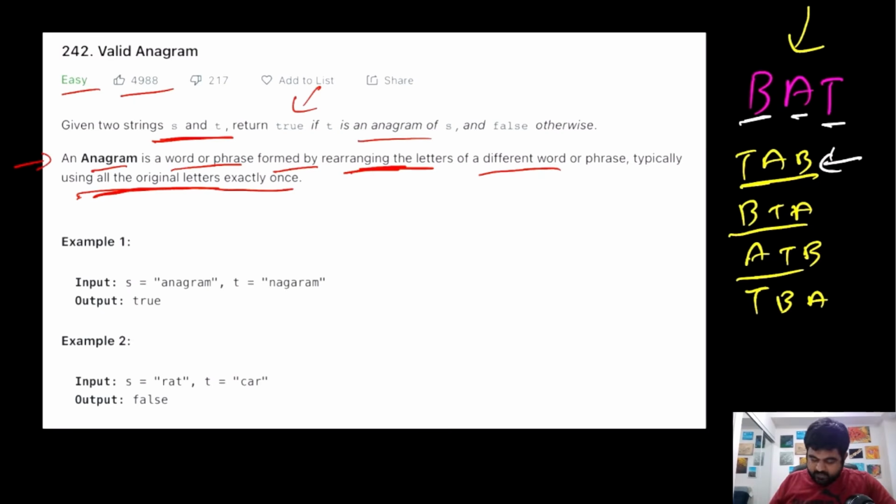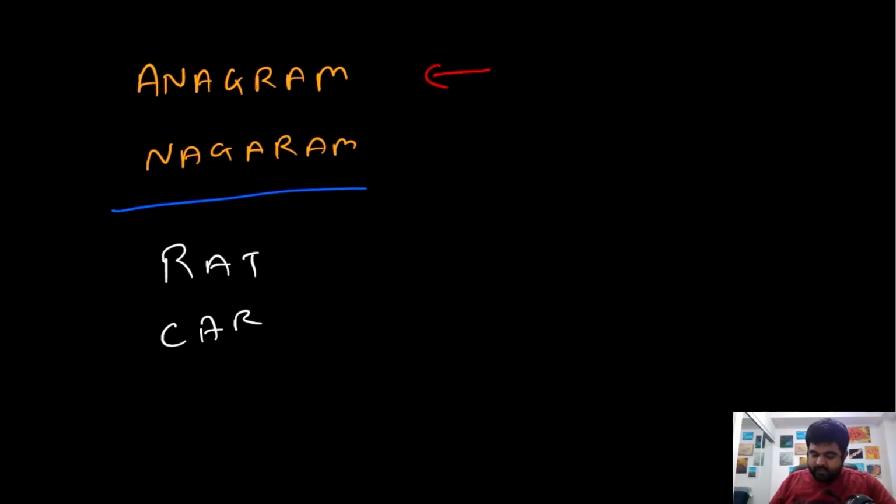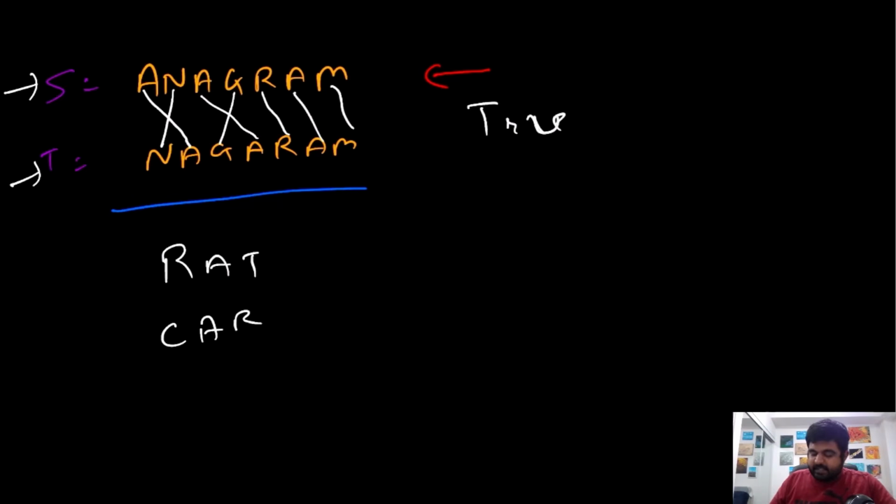So let's understand it further using a couple of examples. Over here we are given two examples. So this is example one. We are given two words, s is anagram and t is equal to something like this. If we want to check whether these two are anagrams of each other or not, we can simply start cancelling out or comparing the letters. So a is present, n is present, again a is present, g is also present, r is also present, a is also present, and m is also present, which means all of the letters that are present in s are also present in t in the same number of occurrences, which means we can return true in this case, saying that s and t are anagrams of each other.